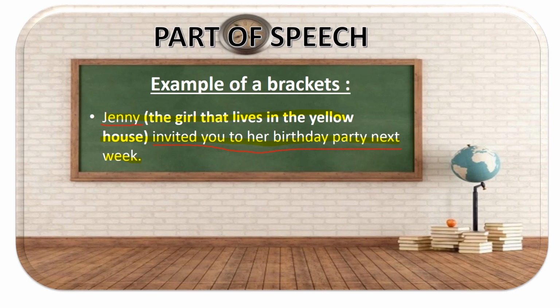Yes, we know that the meaning of the sentence is that there is a girl Jenny who has invited you to her birthday party next week. But what is this extra information telling you? What are these extra words telling you? These extra words are telling you the girl that lives in the yellow house. It's giving you more information about Jenny. However, even if you remove this information, you are still understanding the sentence. That means even if you remove the information given in the bracket, it does not affect the context of the sentence.